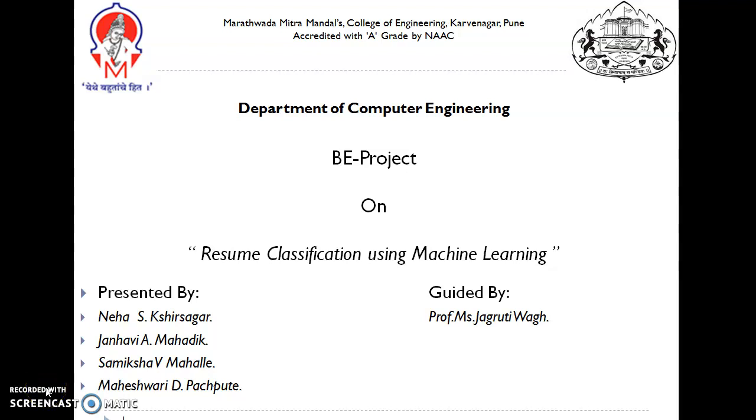Hello, my name is Neha Kshirsagar and I am presenting our project on behalf of all team members. We have done our project in the subject of resume classification.